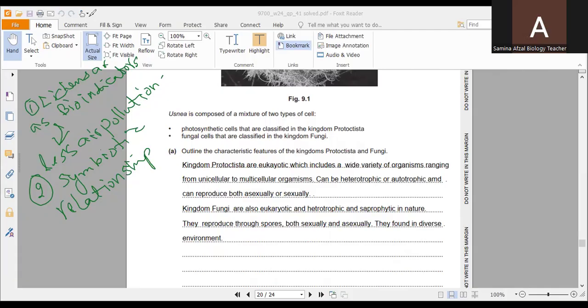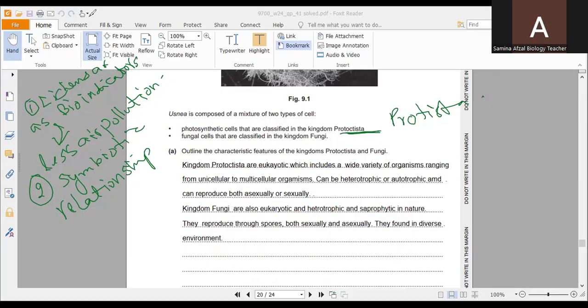Now outline the characteristic features of the kingdoms. I have written some of the characteristics over here, but I would like to explain more. So the kingdom Protoctista, we will talk about firstly. It is also known as Protista. It consists of eukaryotic cells, and you know eukaryotes have a proper nucleus and membrane-bound organelles, and they belong to a diverse group of organisms.